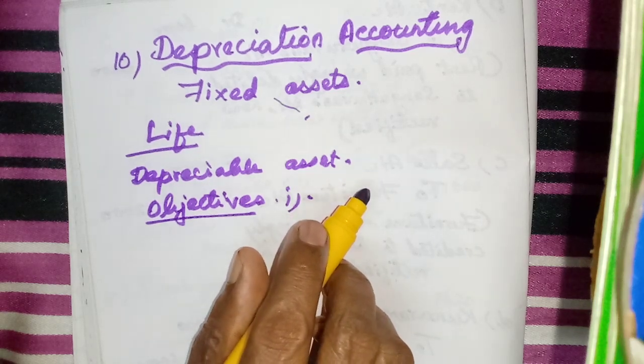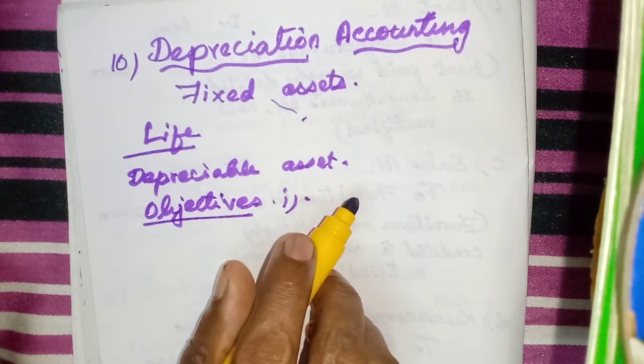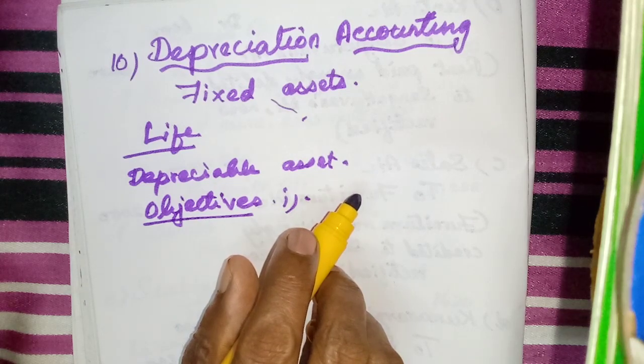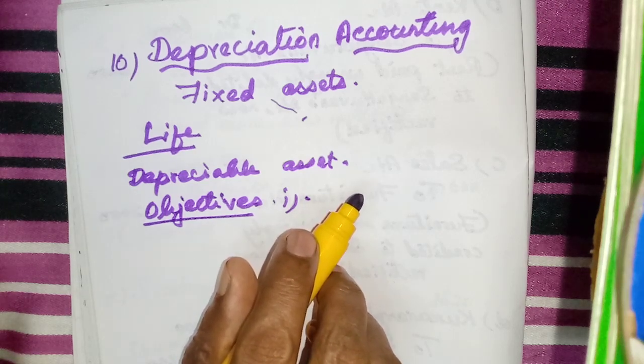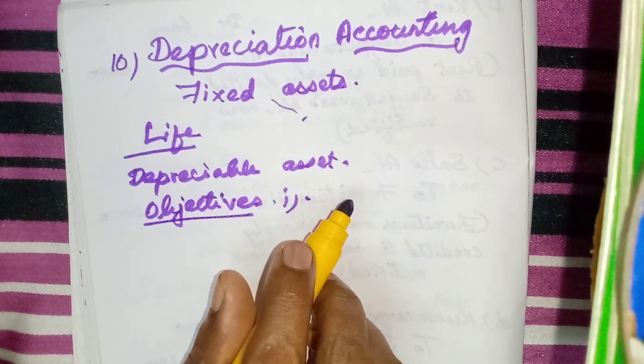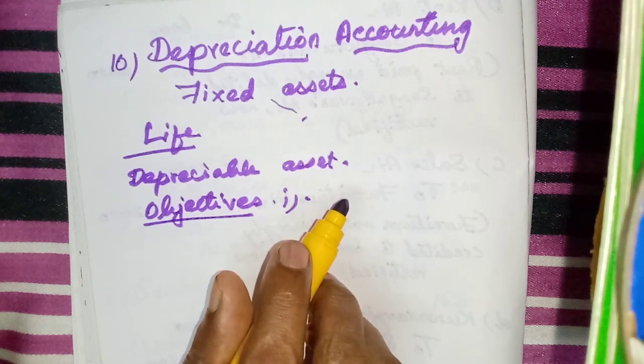So that is one of the reasons that we have to calculate depreciation and charge it in the profit and loss account, in order to calculate the cost of production or the correct profit that is needed. Then we can say the correct financial position.